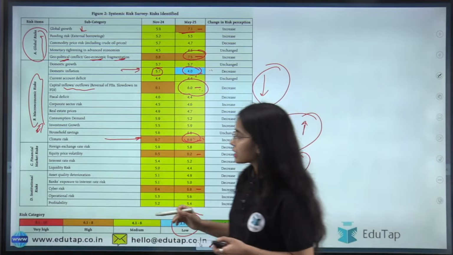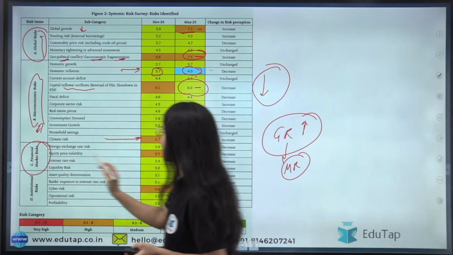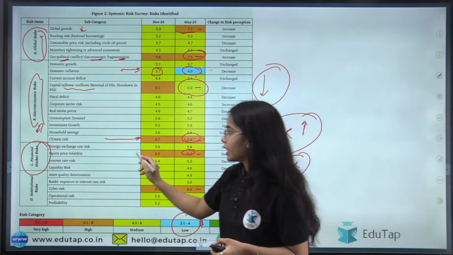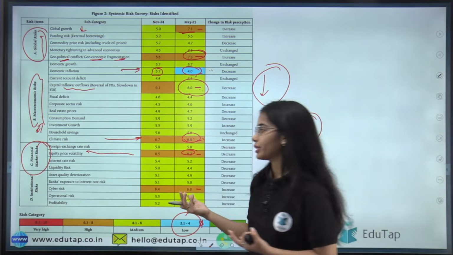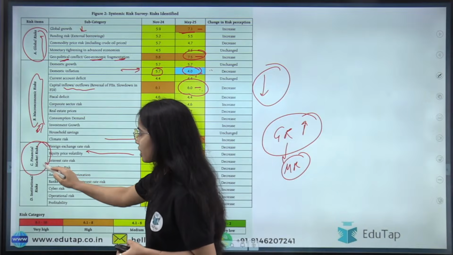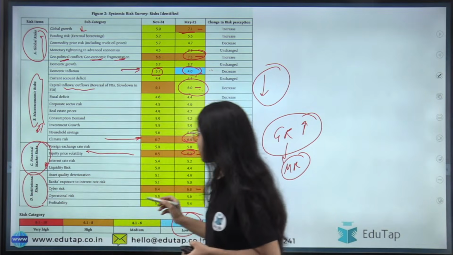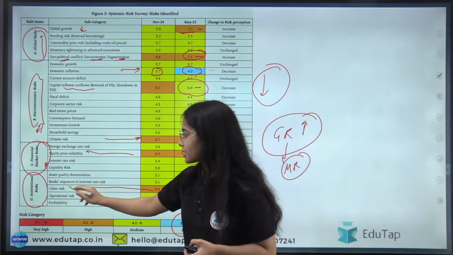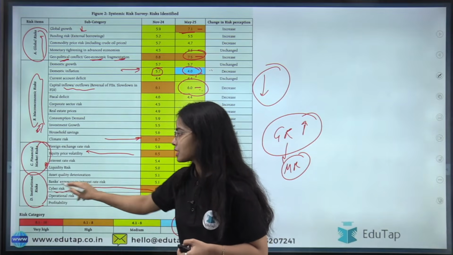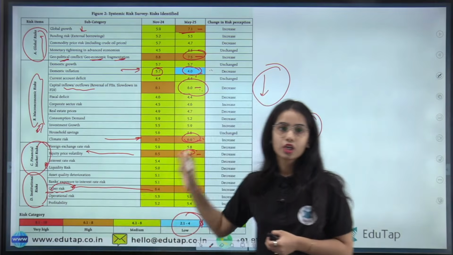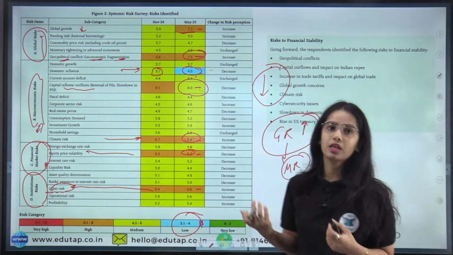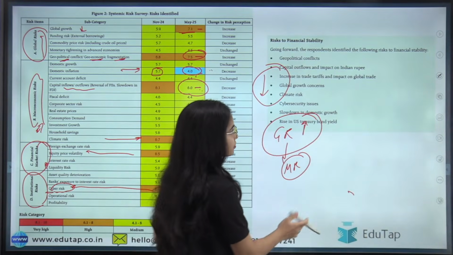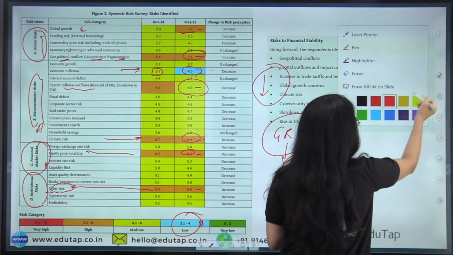Okay, next is the financial market risk. This is arising because of equity price volatility, or the share prices are very volatile, due to which there is financial market risk. There is institutional risk because of the cyber risk. Because of cyber security risk, there is institutional risk. Okay, so these are the important points that you need to keep in mind from the systemic risk survey point of view.